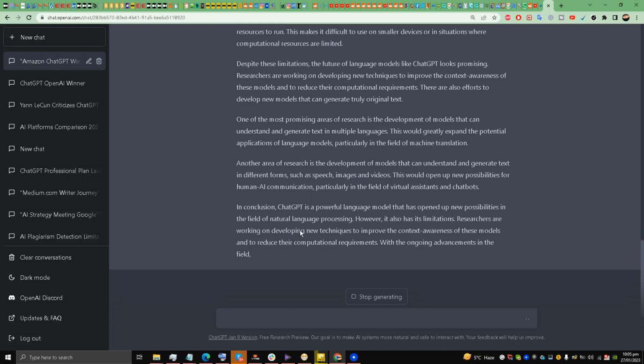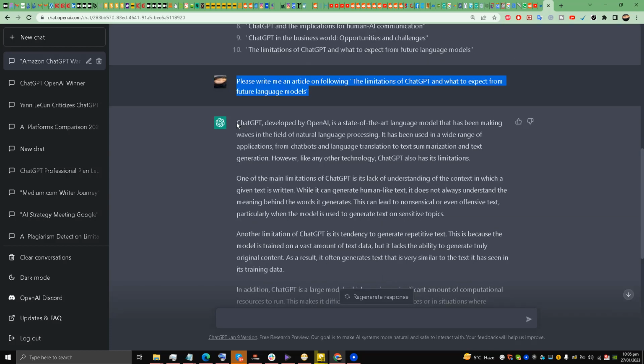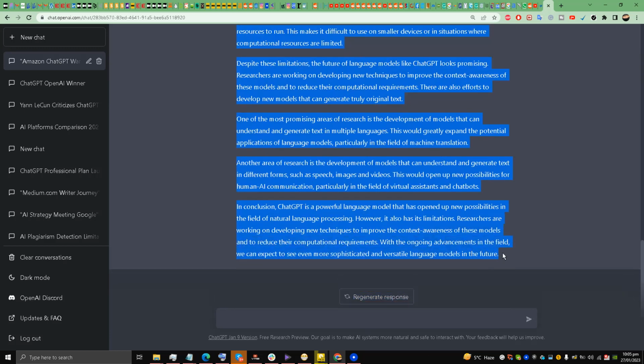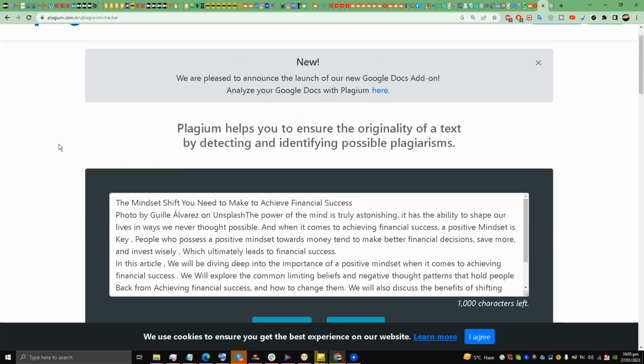My friends, what we are going to do with this article is copy it. Copy it. Okay, we copied it. Now the most important part, we have several tools for checking plagiarism.